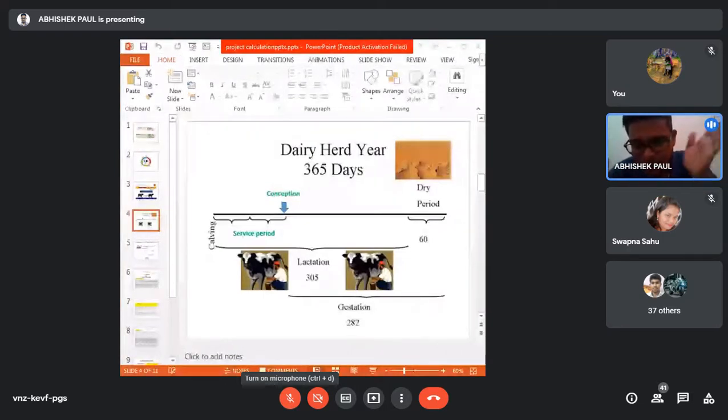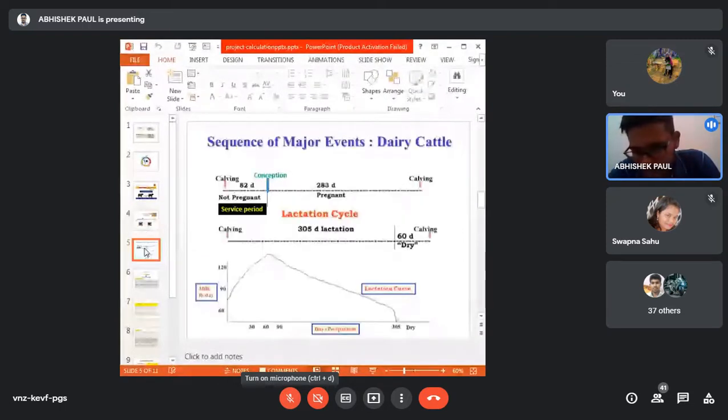Next you will go through the lactation cycle. I am just refreshing your mind. I hope all of you know this. I already explained the lactation phase. These 305 days are divided into three phases: early lactation, mid lactation, and late lactation. So you see the graph, the curve. This is called the lactation curve.